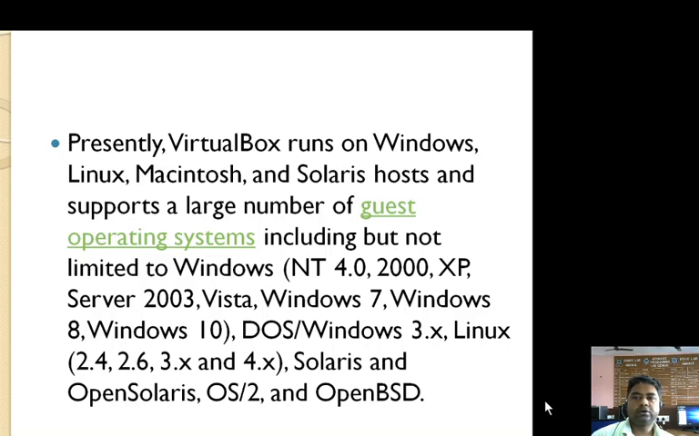Presently, VirtualBox runs on Windows, Linux, Macintosh, and Solaris hosts, and supports a large number of guest operating systems. These include the Windows series: Windows NT, 2000, XP, Server 2003, Vista, Windows 7, Windows 8, Windows 10, DOS, Windows 3 versions, all Linux series, Solaris and OpenSolaris, OS/2, and OpenBSD. These are not limited; we can use any other guest operating system with the help of VirtualBox.